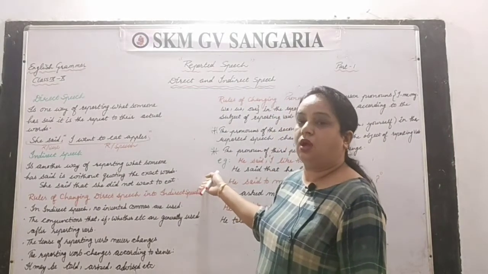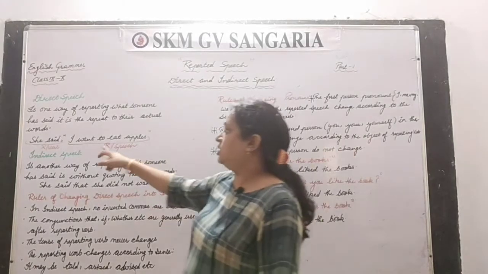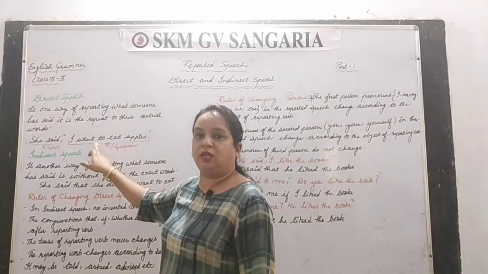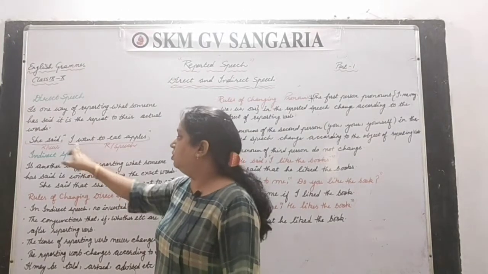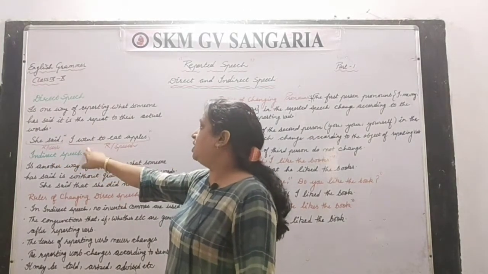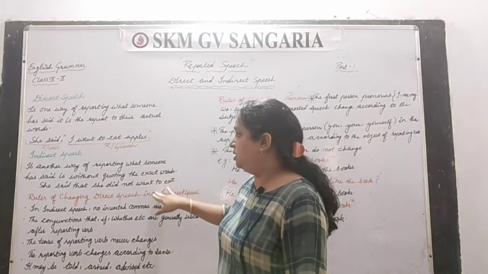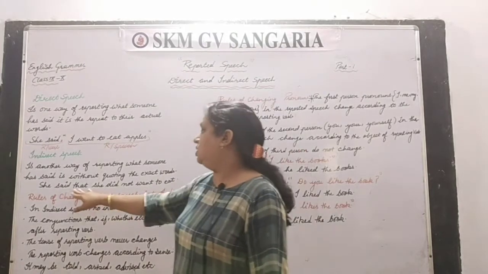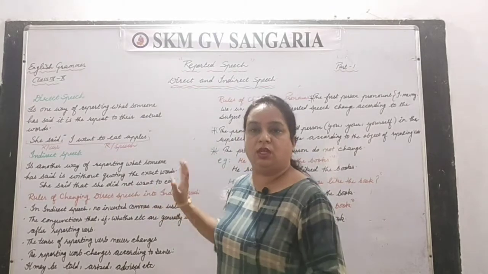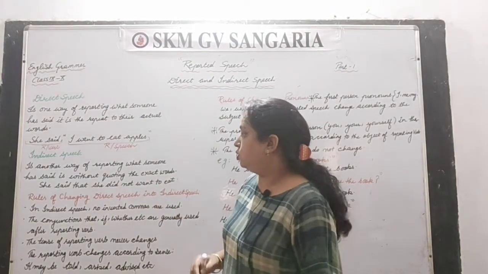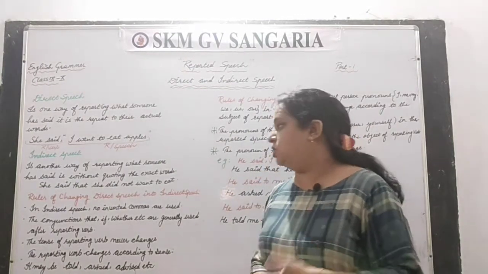This is the way we have to write the indirect speech. If we want to change this direct speech into indirect speech, the answer would be, she said that she wanted to eat apples, right? But the other sentence is different, which says she said that she did not want to eat apple, because here apples have not been mentioned. Clear? So this is all about direct speech and indirect speech.